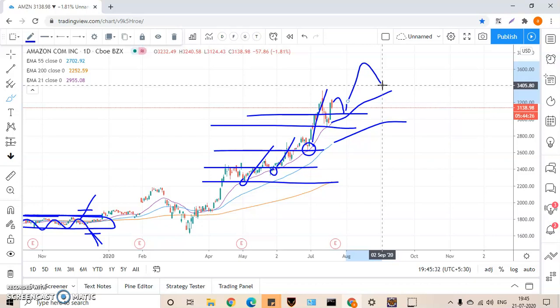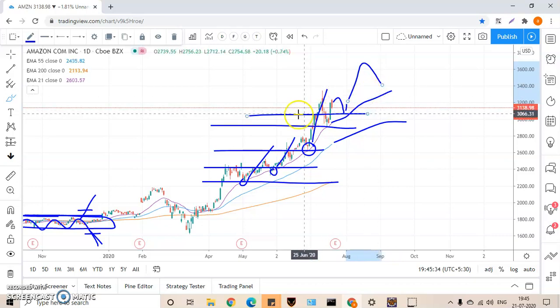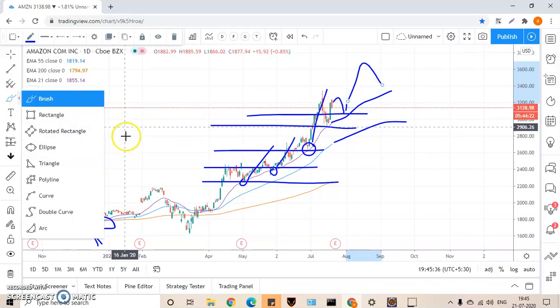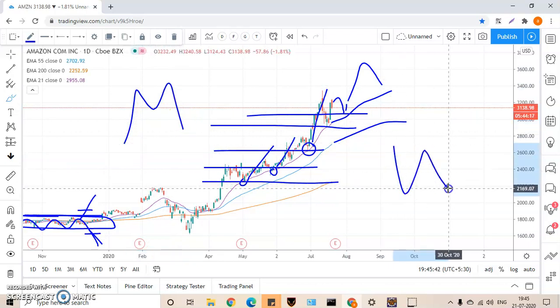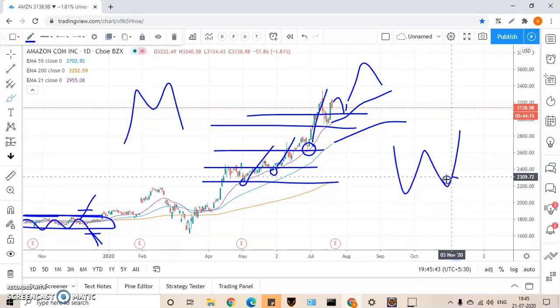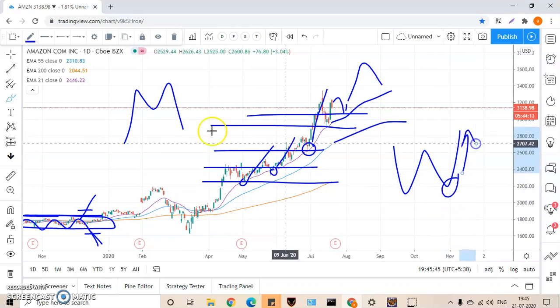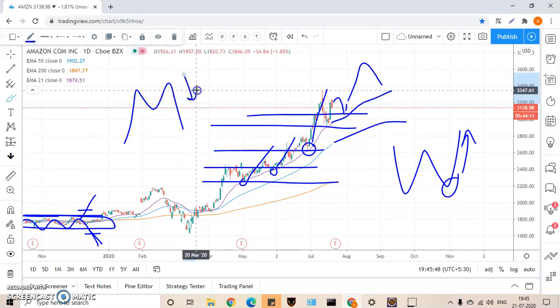Guys, remember, there are two patterns. Most of the time these patterns will occur. One is the double top and another one is the double bottom. Whenever you see a double bottom, this is a bullish pattern; this is a bearish pattern. Why am I saying this?